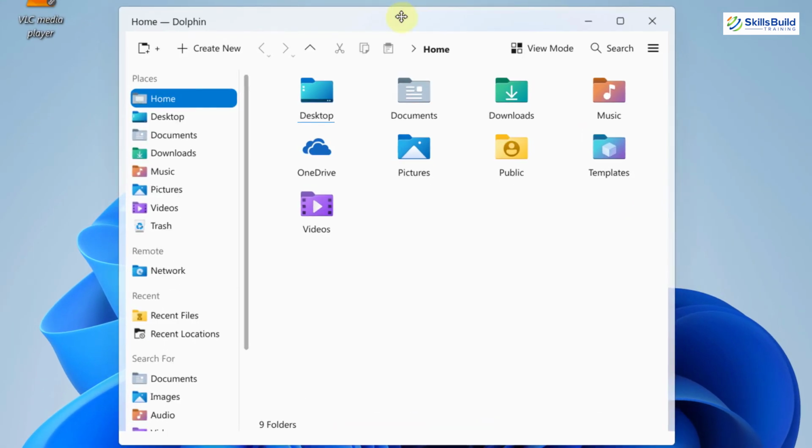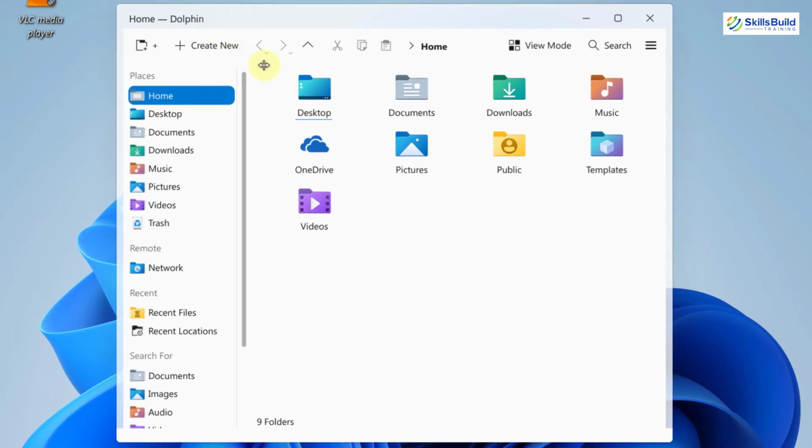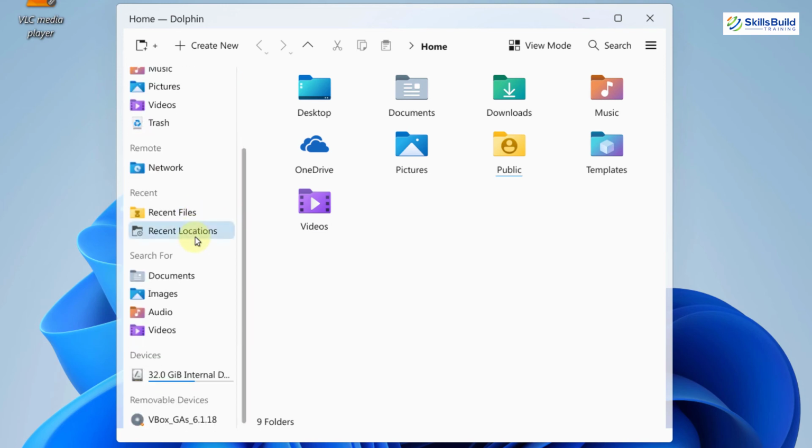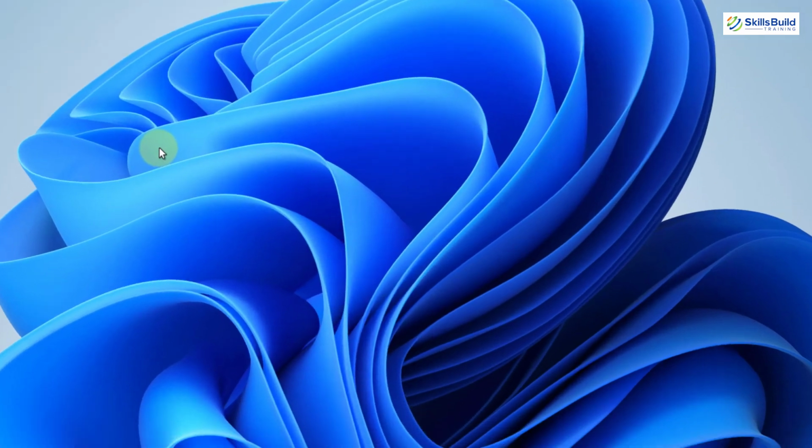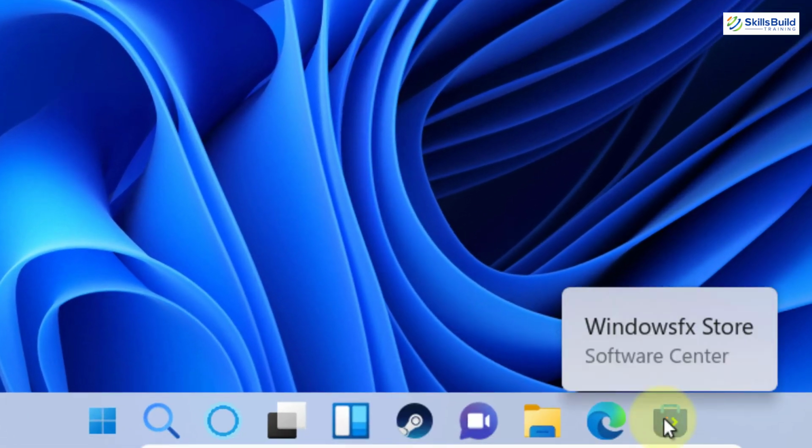This is our file explorer, and obviously they have named it Dolphin. And if you see here, the icons are pretty much the same as those in Windows 11. And here you can see that we do not have the spacing just like Windows 11. In Windows 11, we get more spacing. And the categories are also from the Linux based distribution. It means the main structure is from the Linux distribution, but they have tried to give the touch of Windows 11 through the interface. As you can see, the color scheme, the icons are from Windows 11, but everything else is from Linux distributions.